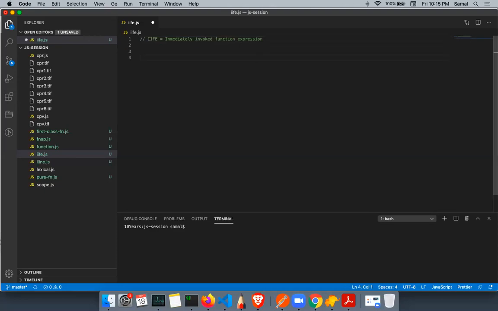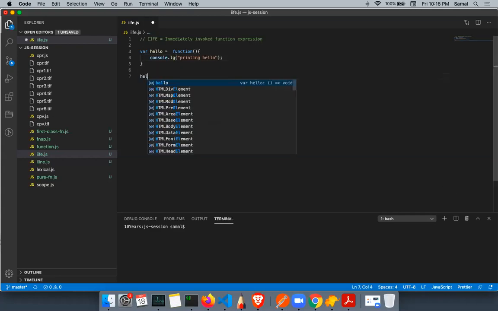Alright, let's see. If I do hello, and if I call this function, and I just console, printing hello.